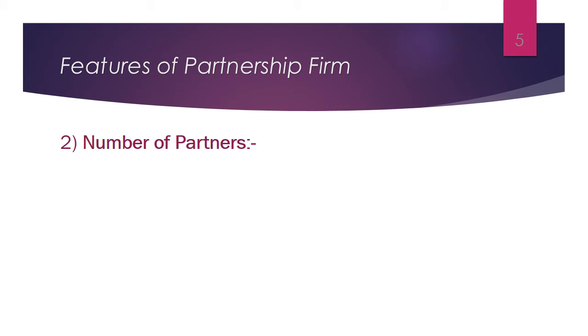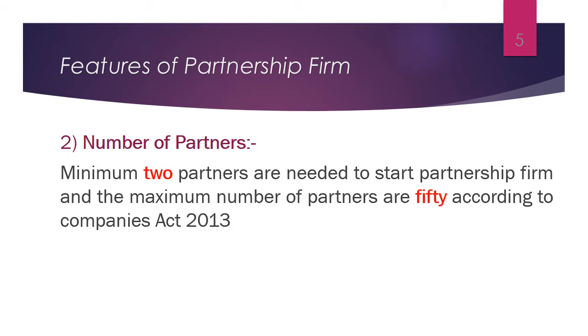The second feature is the number of partners. As per the meaning and definition, there should be 2 persons in a partnership firm. Here also, a minimum of 2 partners is needed to start a partnership firm. It is specified in the Companies Act 2013 that the minimum number of partners will be 2 and the maximum will be 50.